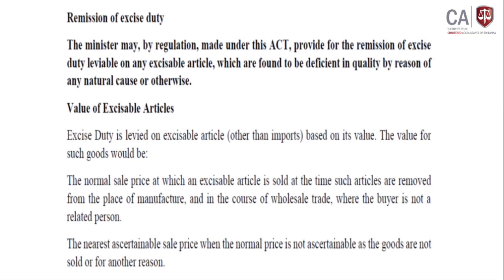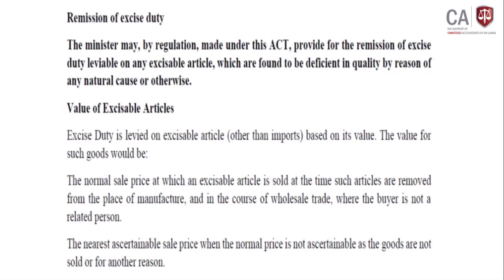Right. Next subtopic: remissions of the excise duty. Remissions means reductions, right? It is possible, but it should be done within the authority. The minister, who has the remission power, may by regulations made under the act provide remissions of excise duty levied on any excisable articles which are found to be deficient in quality by reasons of any natural causes or otherwise.